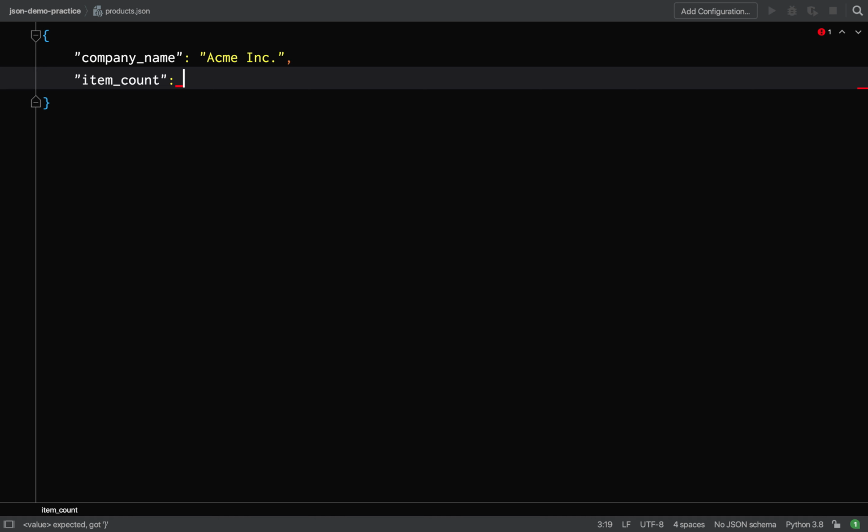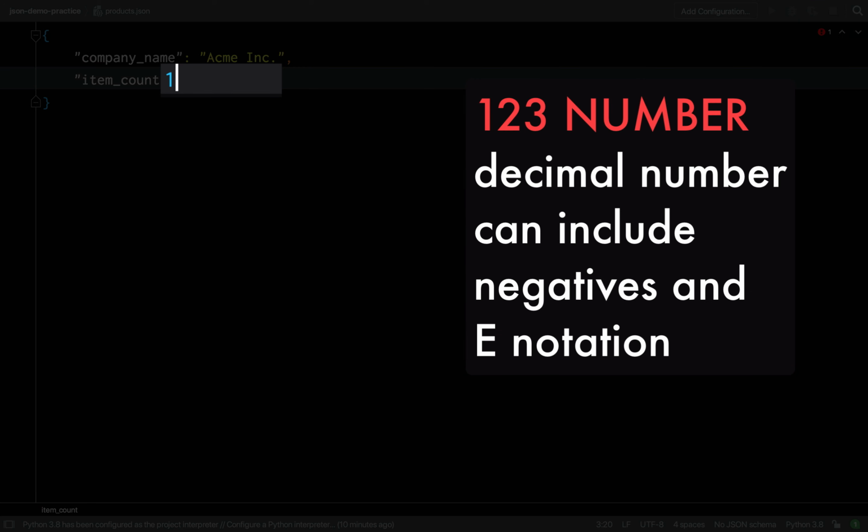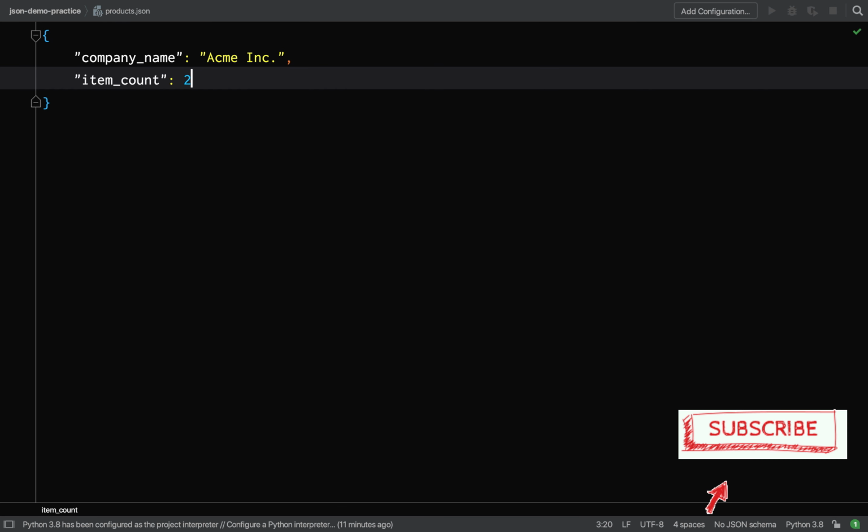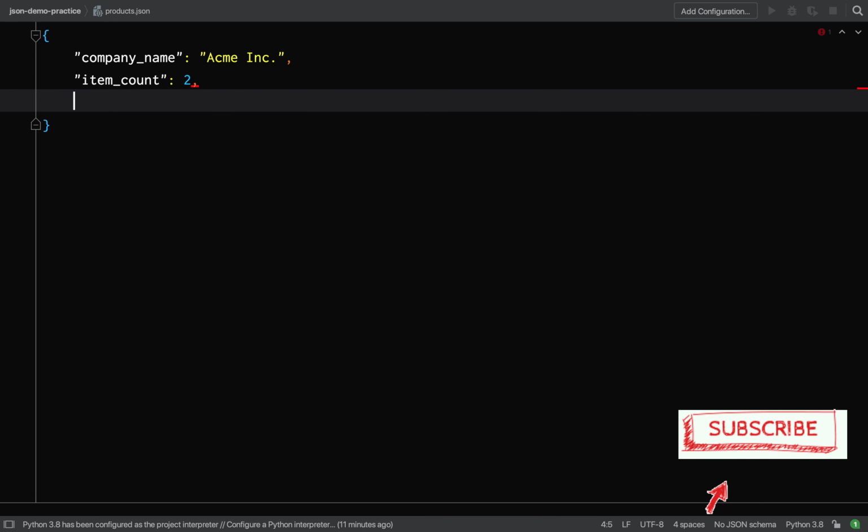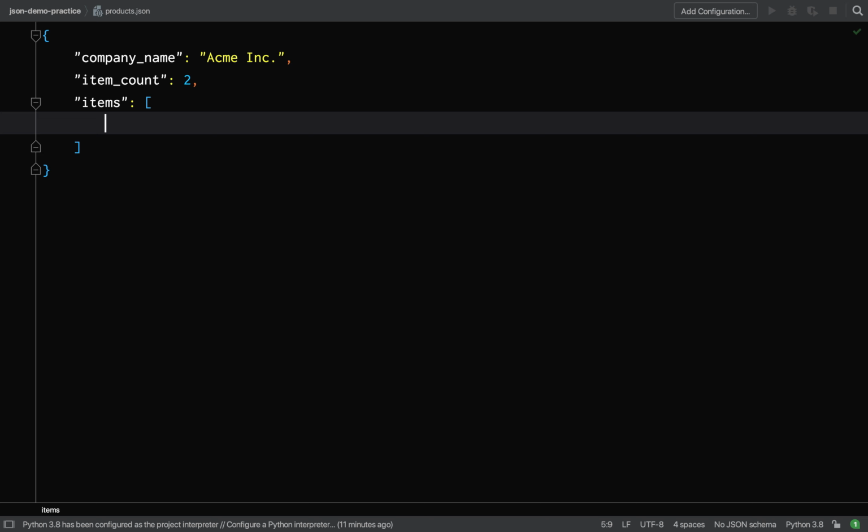The next type that I'll show you is the number. This is a decimal number which can include negatives and also exponential E notation, which looks like this. What we're going to do though is stick with just a plain old number because we're going to say that our item count in this inventory object will contain 2 items, i.e. 2 products.